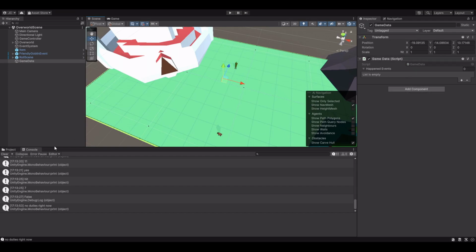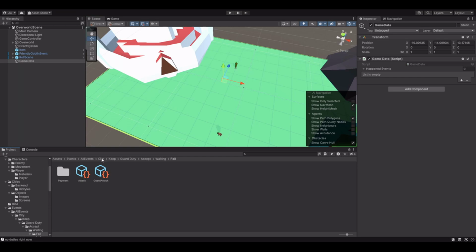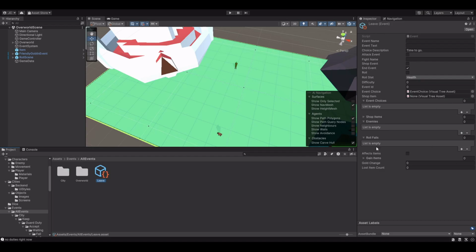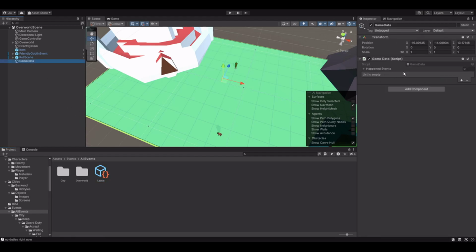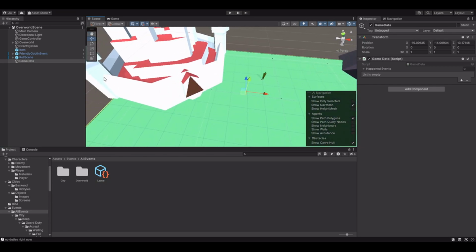So if I go to an event, the event ID for leave is 0, so no other ID will have the same number, and then when it gets called, it gets added to this happened events list here.